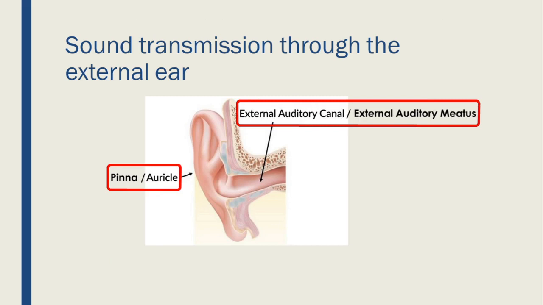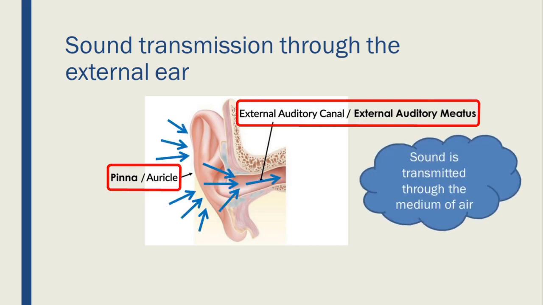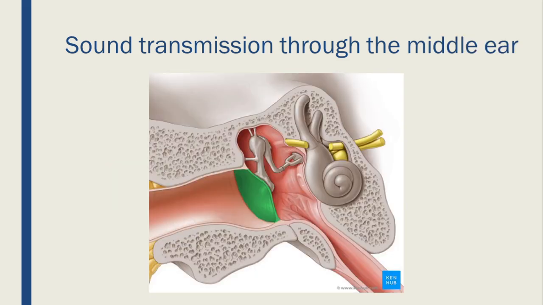You know that the external ear is formed of the pinna and the external auditory canal. The pinna gathers the sound waves and acts like a funnel, directing the sound waves towards the external auditory canal. The external auditory canal directs the sound waves to the tympanum of middle ear. In the external ear, sound waves are transmitted through air. When the sound waves hit the tympanum, it vibrates.